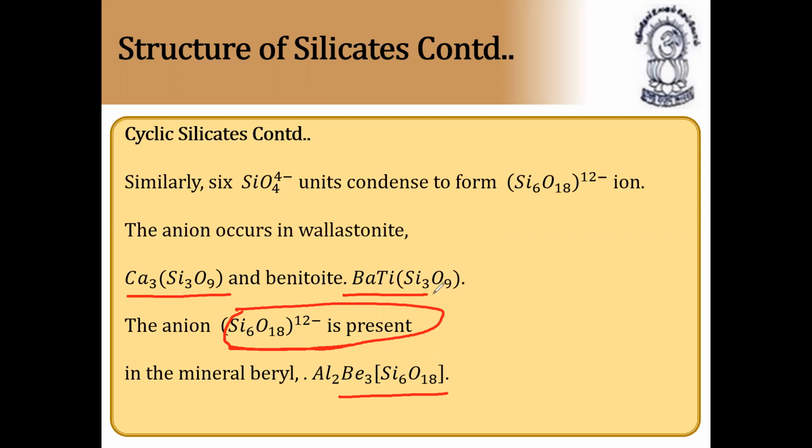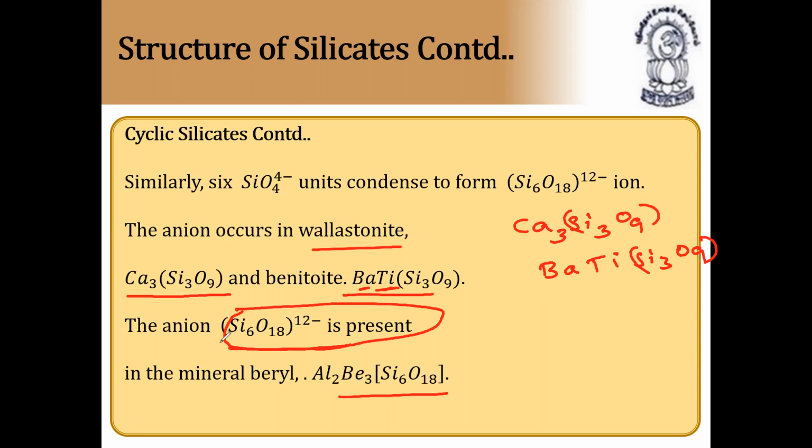So benitoite and wollastonite. Wollastonite formula is what? Calcium, that is Ca3Si3O9. It is called wollastonite. And what is benitoite? It is BaTiSi3O9. Ti is nothing but titanium. Ba is called barium. Barium, titanium, Si3O9.